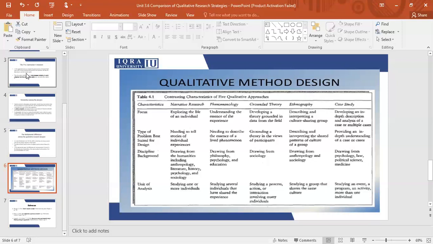I hope that you understood the basic differences and similarities in all of the 5 approaches. This will be the end of your chapter 3.